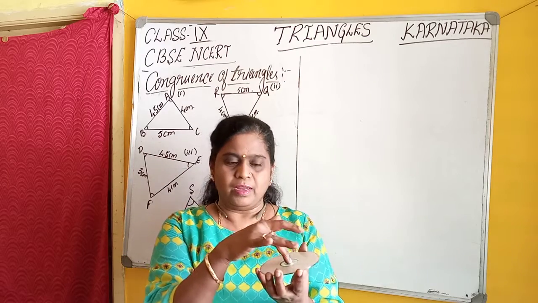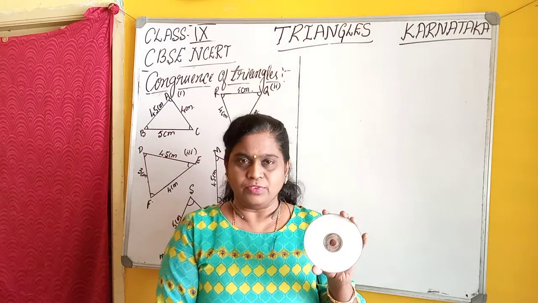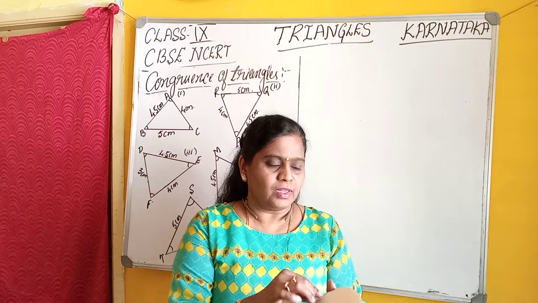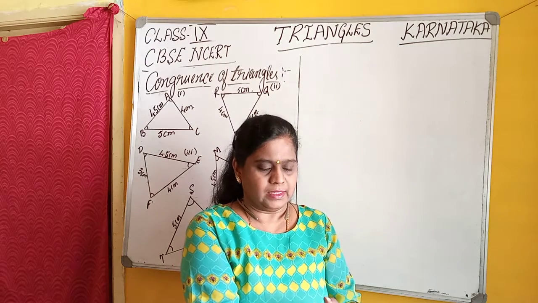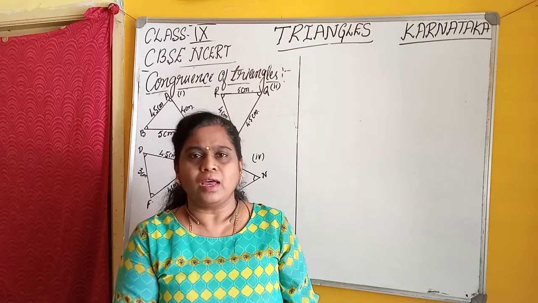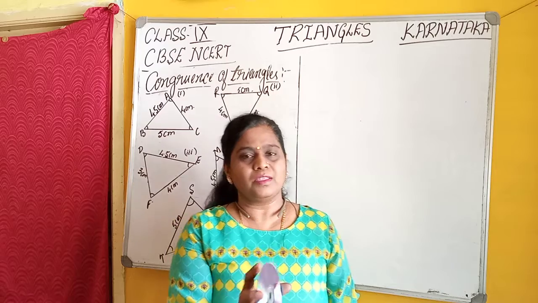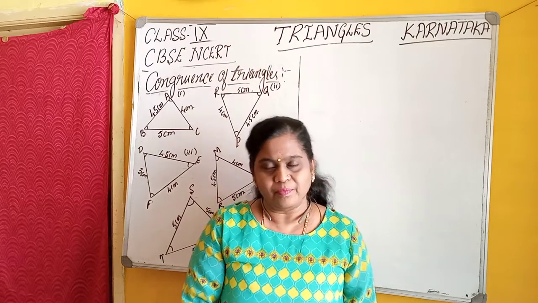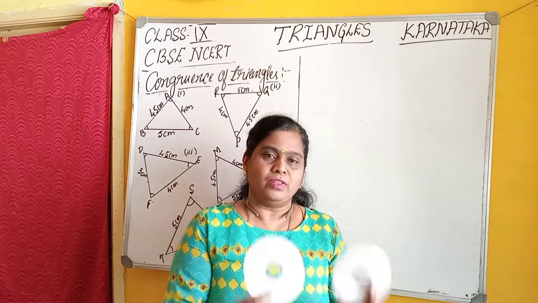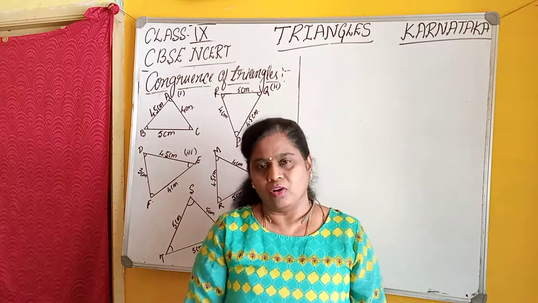This is called superimposing, or congruency of circles or CDs. Even if we change the position, are the CDs congruent? Yes, obviously both are congruent. If we keep one on the other in the exactly corresponding position, they will get superimposed, but even if we change the position, they are still congruent.